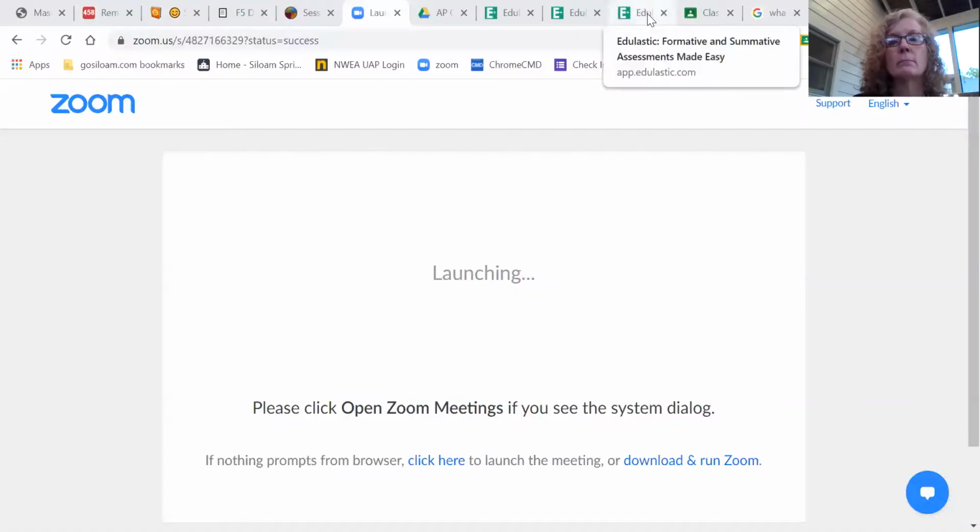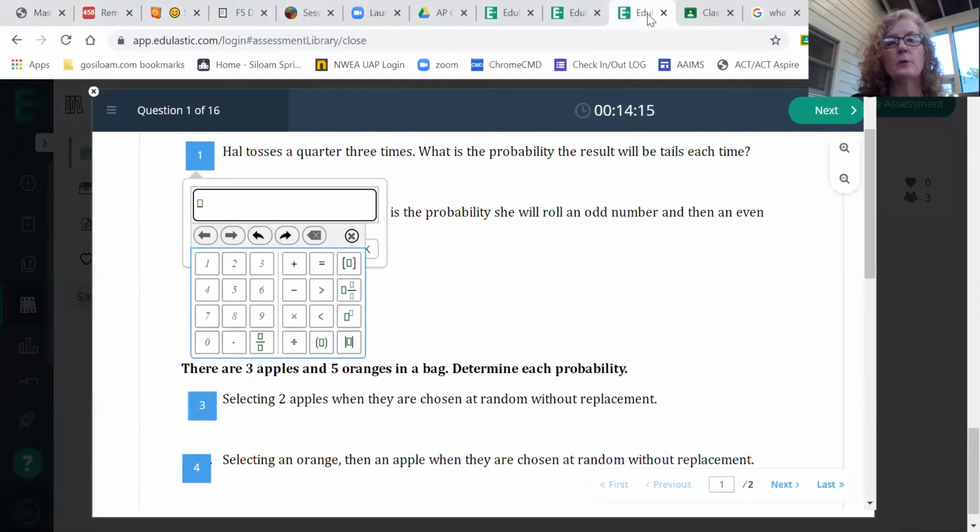What I wanted to do was take a little bit and go through some of the problems from last week's lessons, the independent and dependent events and combinations, permutations, and factorials, because a few of you told me that you had some trouble. A few of you didn't even turn it in, but I've got those where I can pull them up. So let me see if I can do that. Okay, I hope you can see this.